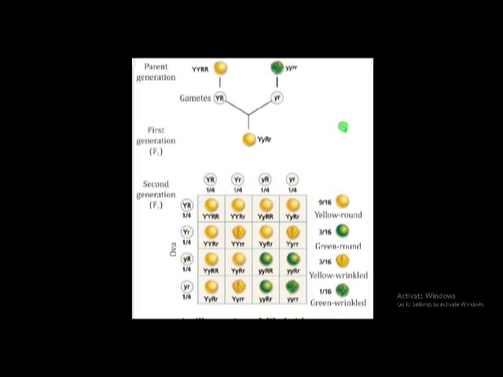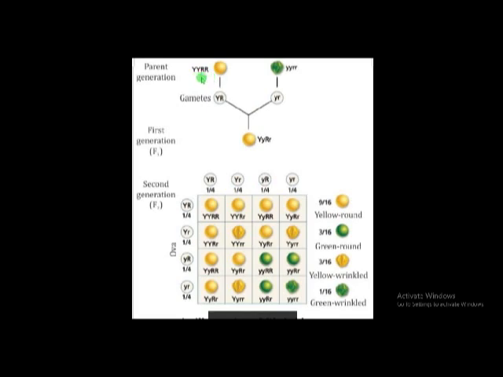And the second one is the law of segregation. Law of segregation means two genes are present for every character. Here capital Y is for yellow color, and capital R is for round shape.